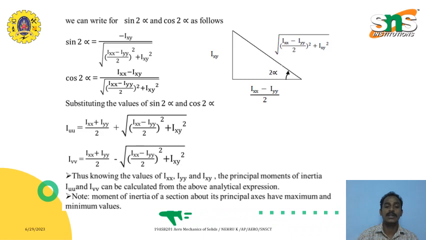Similarly, we'll get the principal plane angle. We can solve here for sin 2 alpha and cos 2 alpha. We write sin 2 alpha as minus I_XY over the root of ((I_XX minus I_YY) by 2) the whole square plus I_XY the whole square. Similarly, cos 2 alpha will be written as (I_XX minus I_YY) by 2 over the root of ((I_XX minus I_YY) by 2) the whole square plus I_XY the whole square. So we get I_U and I_V without the angle, in terms of the moment of inertia about the x-axis for the orthogonal axes.